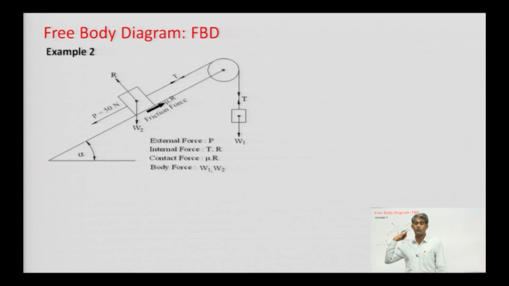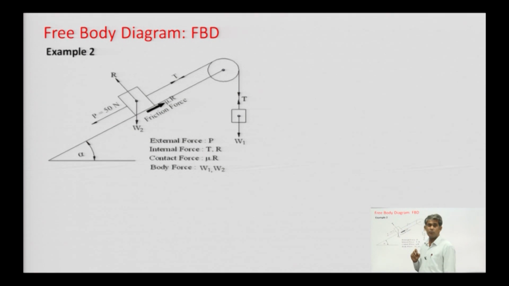Suppose we need to make the free body diagram in this example. What is there? A block of weight W2 is placed on an inclined surface at an angle of alpha.